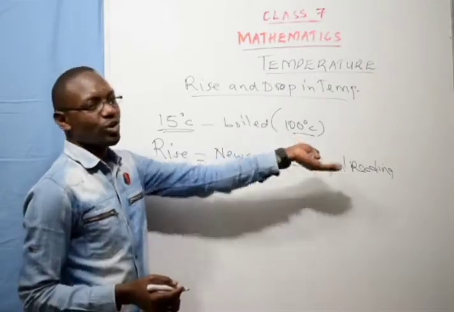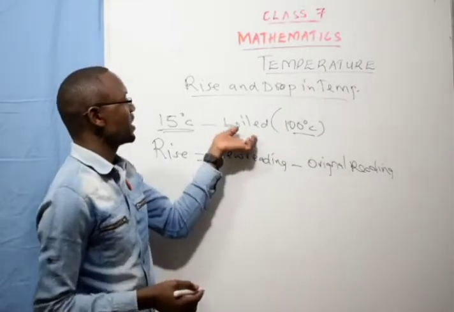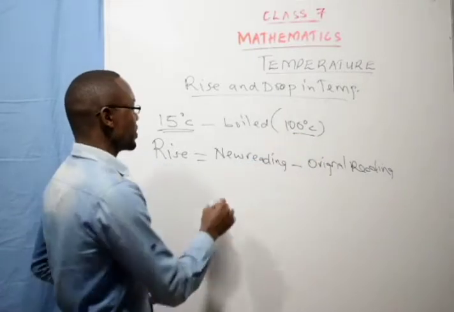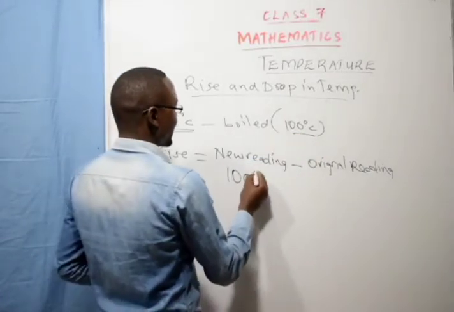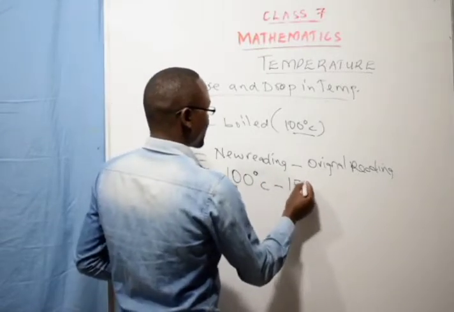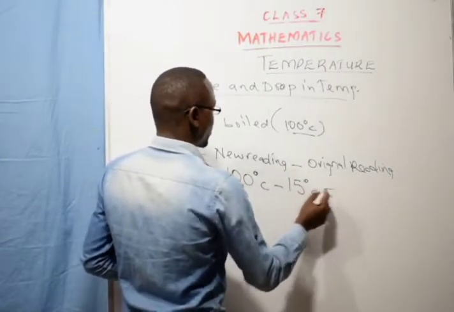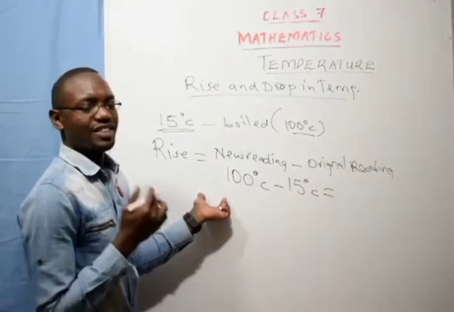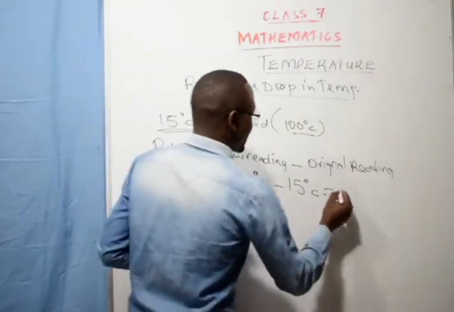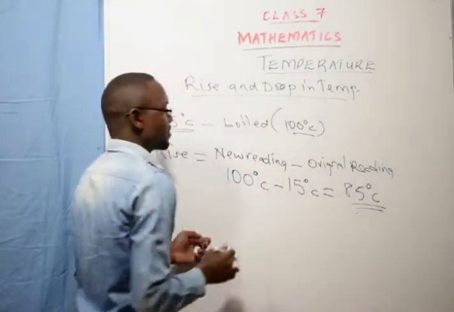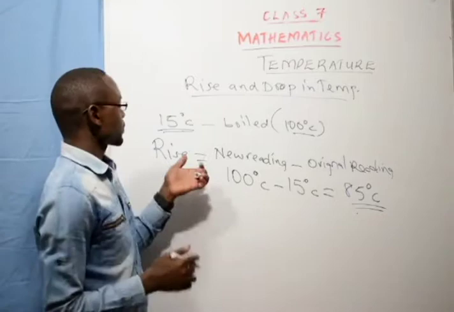In our case, because the water was heated until it boiled, and water boils at 100 degrees Celsius, the new reading is 100 degrees Celsius minus the original reading, which was 15 degrees Celsius. So the temperature rise for the water was 85 degrees Celsius. That is 100 minus 15.